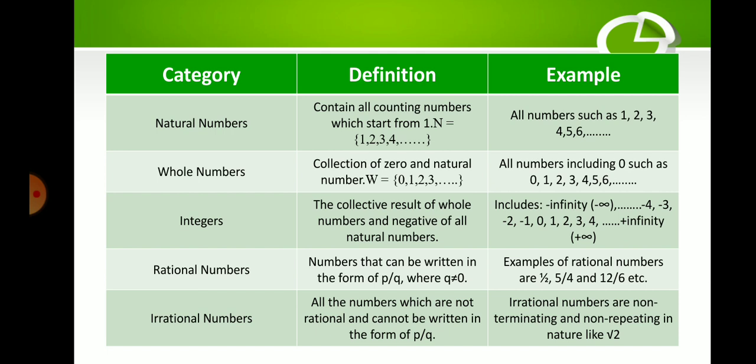So, rational numbers are numbers that can be written in the form p over q, where q is not equal to 0.